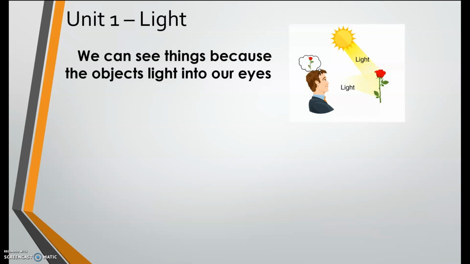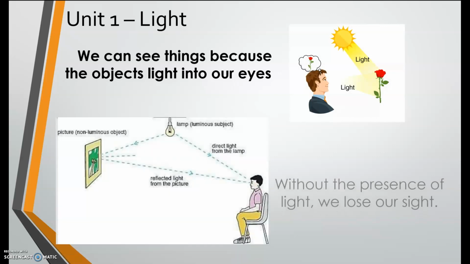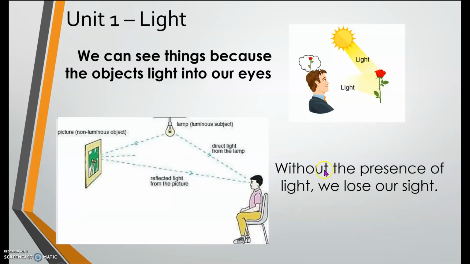We can see things because the objects reflect light into our eyes. It's true, right? We can see only because the light is entering our eyes. Try to close your eyes. Can you see anything? Of course not, because the light cannot enter our eyes.